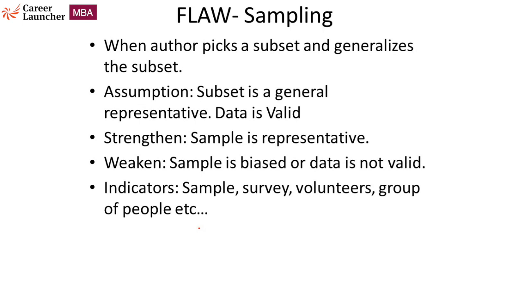Data is valid. Whatever data is being used is also true. In order to support such arguments, we have to show that the sample is representative. We have to show that the data is valid. However, in case we have to weaken, we simply have to point out that the data is biased or it's not valid. Indicators: you will find words like sample, survey, volunteers, group of people, etc. in such arguments.